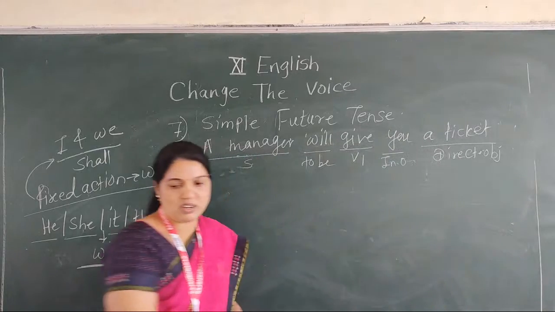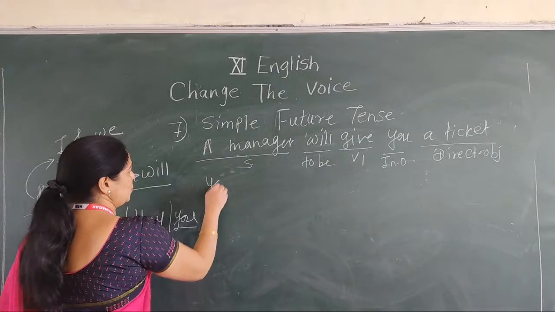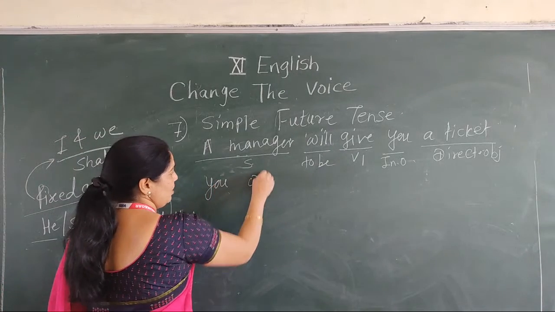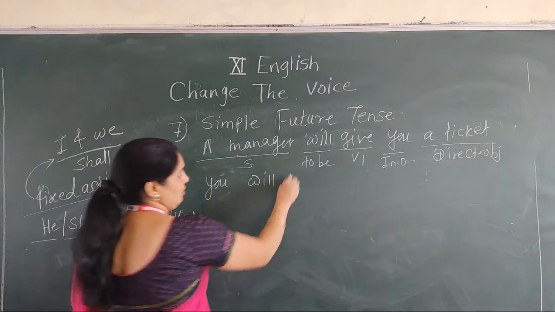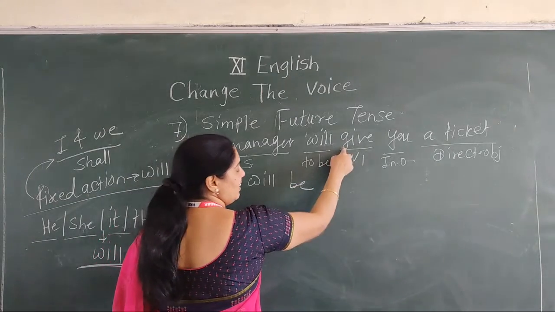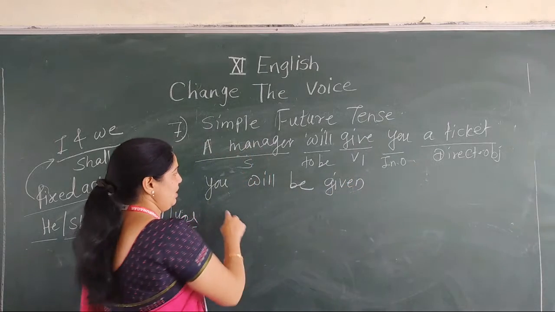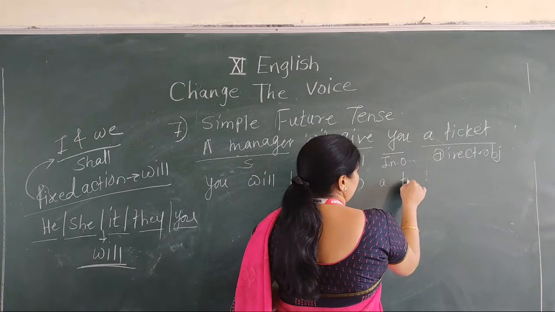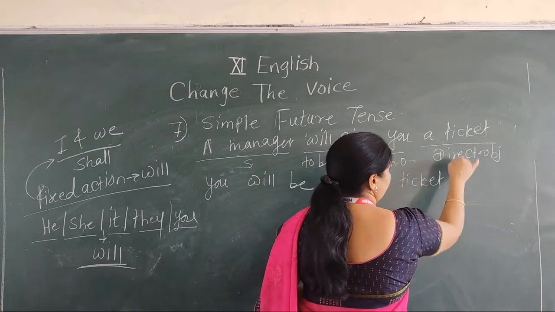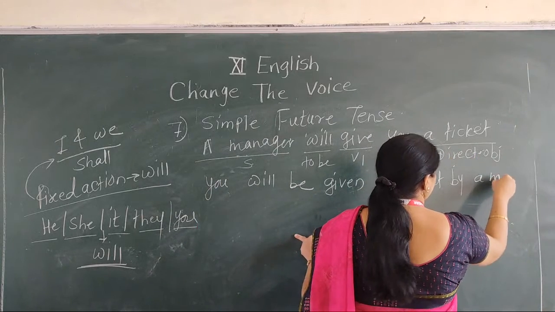Okay. First of all, we take the indirect object first. You. Then write down you will. Then we use be. Give, V3 form: give, gave, given. You will be given. Then write down ticket, direct object, by a manager.